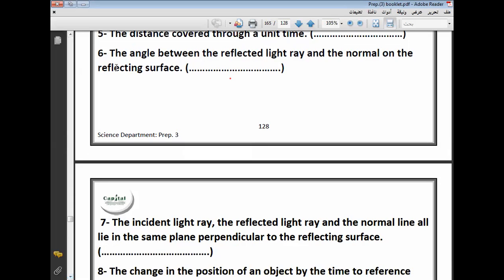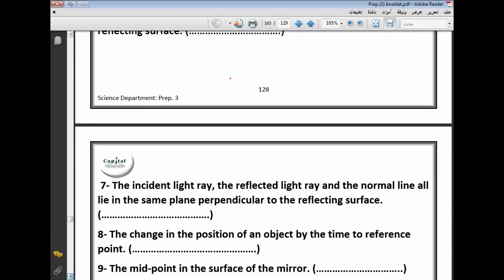The angle between the reflected light ray and the normal on the reflecting surface, angle of reflection. Excellent. When he asked about the reflected light ray and the normal, so this is so easy. This is the angle of reflection. Thanks, Yamin. This is the angle of reflection.